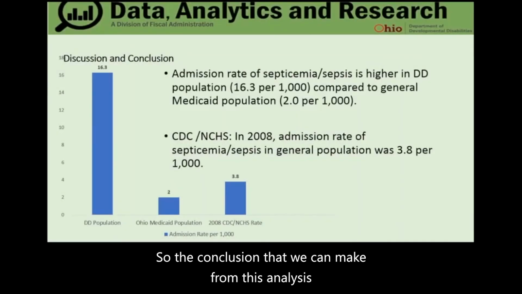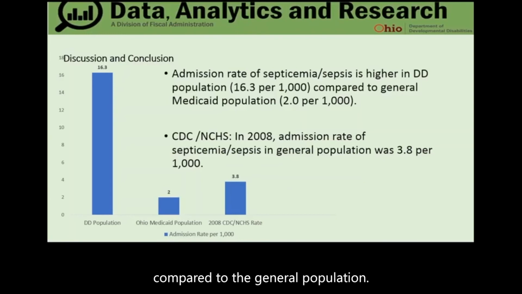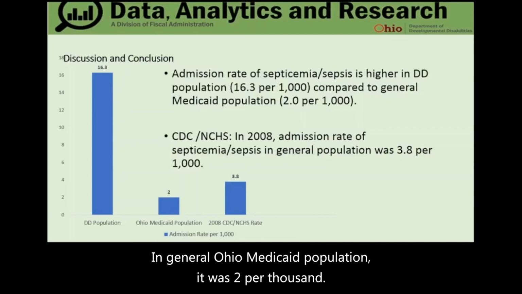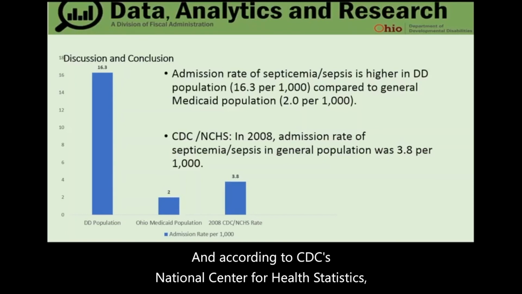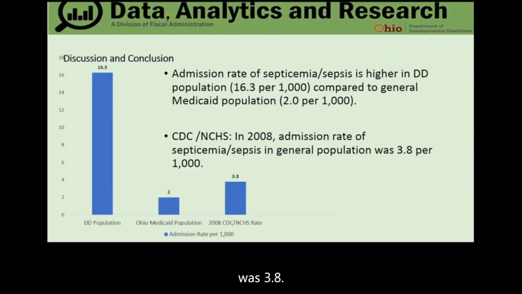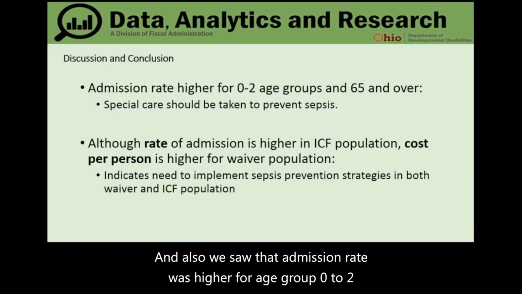The conclusion that we can make from this analysis is that the admission rate of septicemia or sepsis is higher in the DD population compared to the general population. As mentioned earlier, in the DD population it was 16.3 per 1,000. In the general Ohio Medicaid population, it was 2 per 1,000. And according to CDC's National Center for Health Statistics, the admission rate for septicemia or sepsis in 2008 was 3.8. So the admission rate in our population is higher compared to those two rates. Also, we saw that the admission rate was higher for age group 0 to 2 and 65 plus.